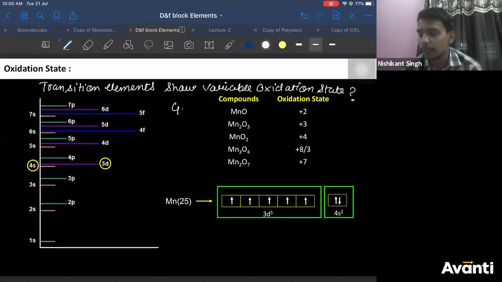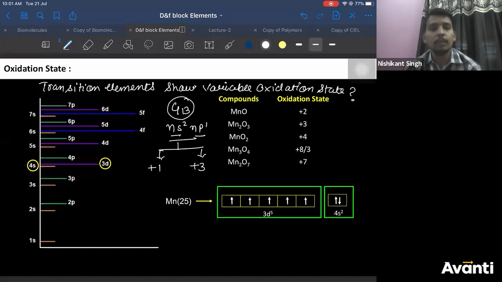First, let us correlate it. Group 13 elements have the general electronic configuration of ns2 np1. So what valency can they show? Very good, Pritesh. If they lose only the np1 electron, which participates in bonding, then +1. If ns2 also participates in bonding, then +3. They can show +1 as well as +3. Is it true or not?